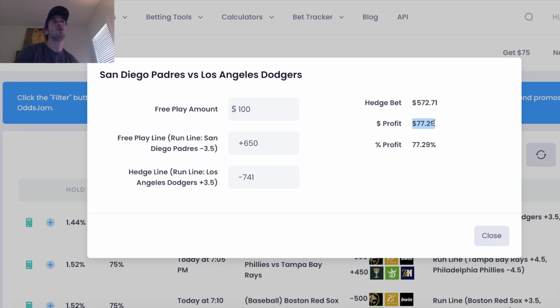Okay. So, just to recap, free bets are inherently worse than cash. You don't get back your stake. That sucks, right? You place a $100 cash bet. If that wins, you get back your stake and the profit. If you place it with a free bet, it's not like you get back the $100 stake from the free bet. You don't get back another free bet or something. You just get back the profit. So you want to place your free bets on long odds. That's how free bets are different than cash. And that means the strategy is you want to place them on bets with long odds.